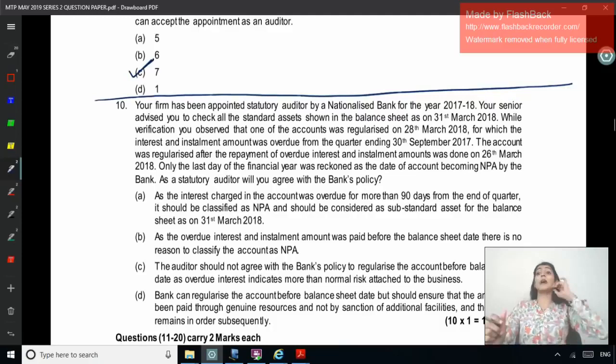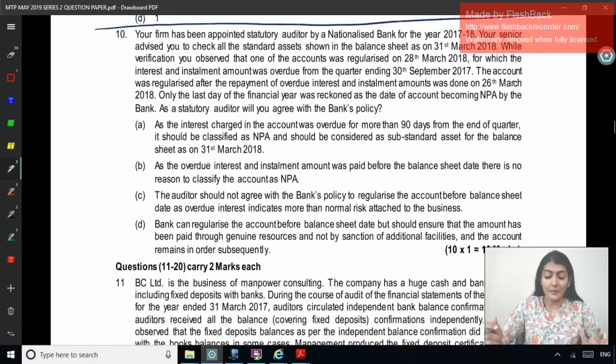Okay, we have in RBI prudential norm a concept of accounts regularized near about the balance sheet date. Right, regularized on 28th of March, for which the interest and installment amount was overdue from the quarter to September 2017. The account was regularized after the repayment of overdue interest and installment amounts was done on 26th of March. Only the last day of the financial year was reckoned as the date of account becoming an NPA by the bank. Right, so 28th March it was paid, so that's why as on 31st of March it was not an NPA. As a statutory auditor, will you agree with the bank policy?